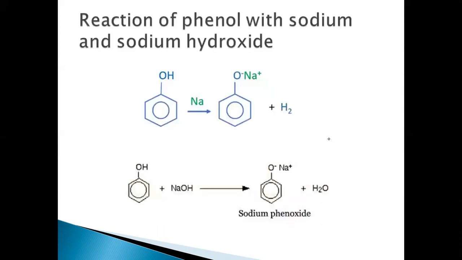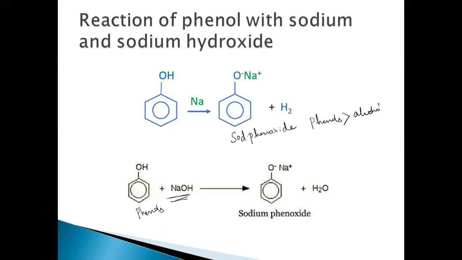Right. Now, phenols are also acidic in nature, which can be shown by these two reactions. When sodium is reacted with phenol, we get the sodium salt, sodium phenoxide. And when phenol is made to react with sodium hydroxide, we get sodium phenoxide again and water. Right. The phenols are also reacting with sodium hydroxide, but alcohols are not reacting with sodium hydroxide, which means that the reaction of phenols with sodium hydroxide shows that phenols are more acidic than alcohols.